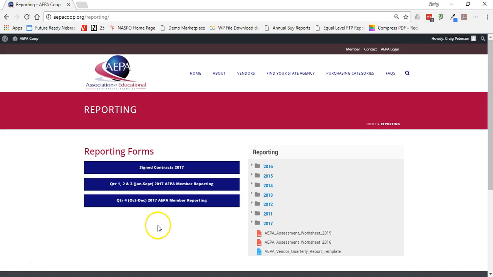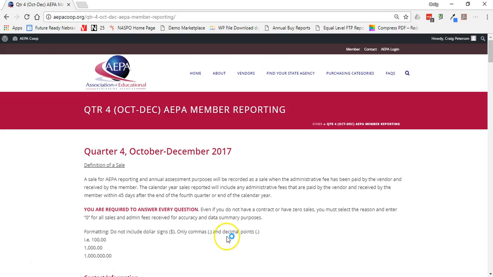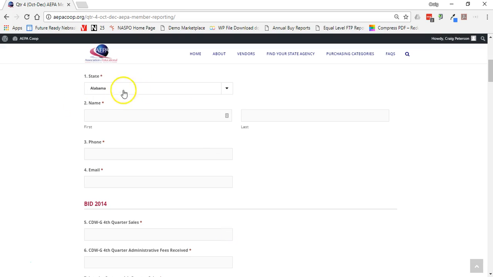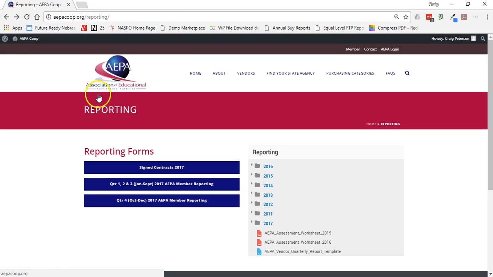We just need to know what information needs to be collected, and by doing that, we can set a form up like what we've done for the quarter 4 and set this information up. So really it's these headers that we would need to know, the information that needs to be collected, and how you want that form to look essentially. So that's very doable, not too hard in the WordPress management software. So that's the reporting form. So when we direct you to submit these documents, that's where you should come and submit those.